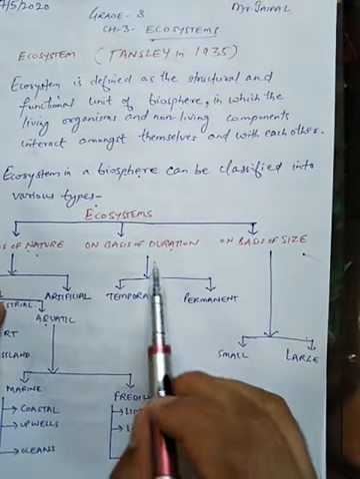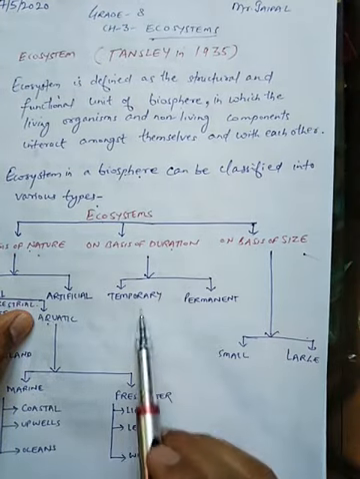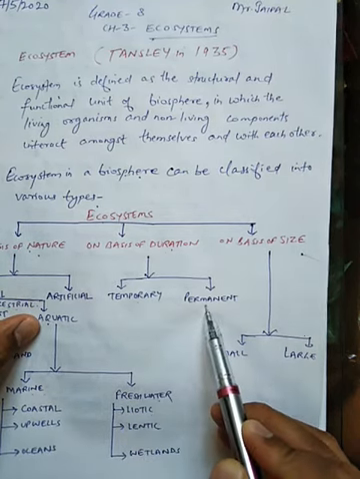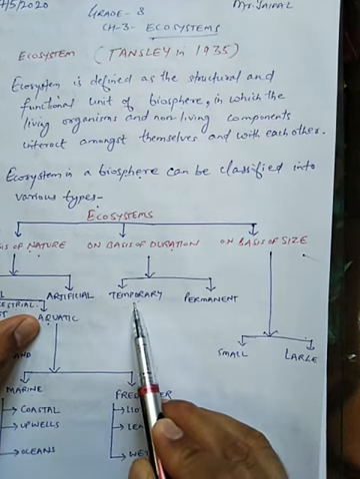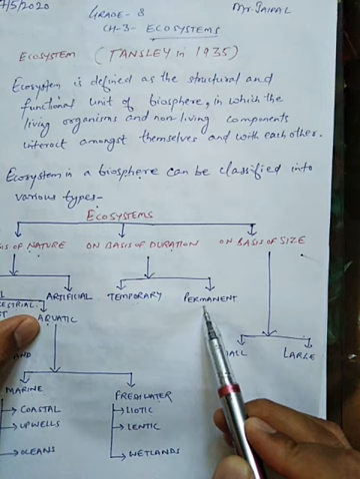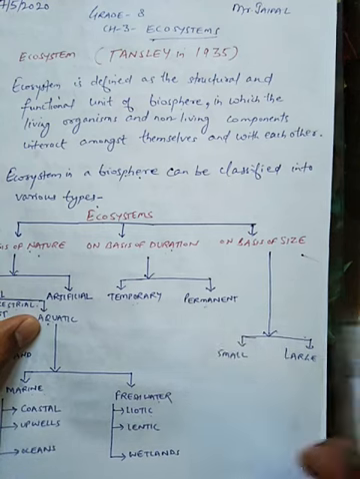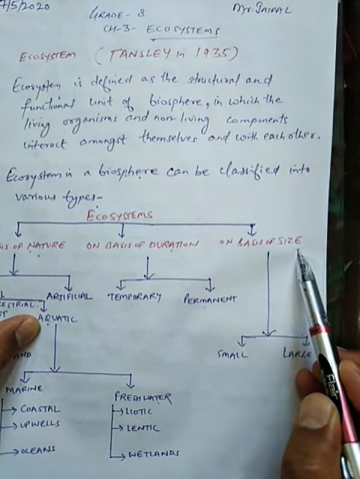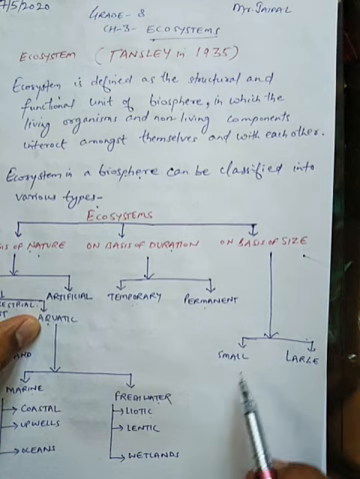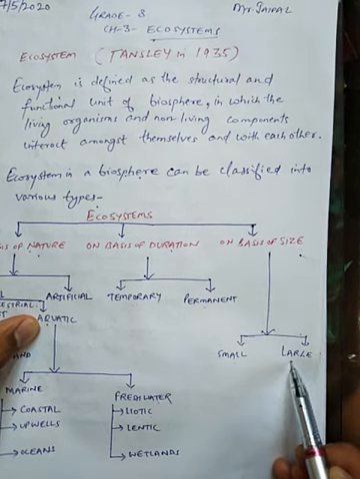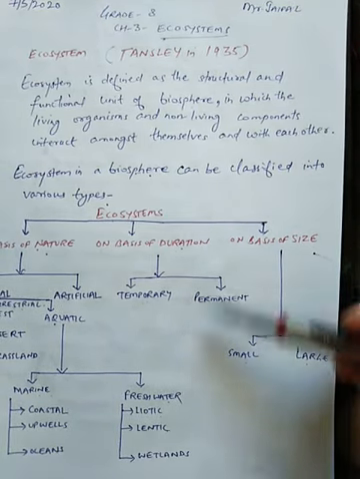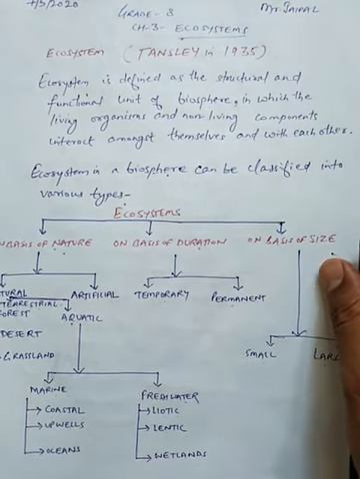On the basis of duration, means time period, ecosystem is of two types, that is temporary and permanent. Temporary is which is for a short time, and permanent is which lives for a longer duration of time. Now third one you can see here students, on the basis of size. So on the basis of size, the ecosystem may be small and large. So in the biosphere, ecosystem is classified into these types. Now students, one by one we are going to discuss these types.